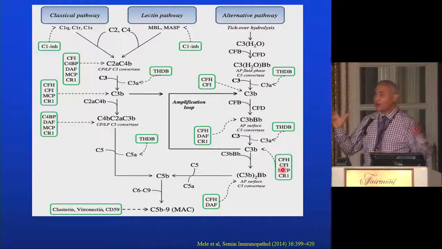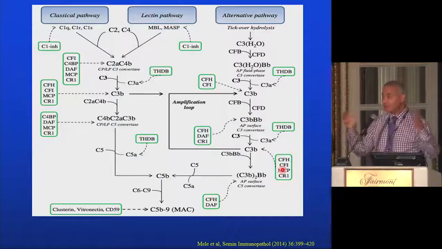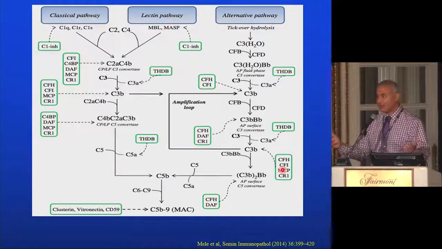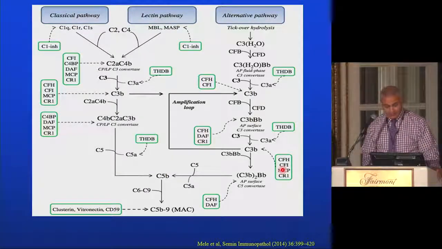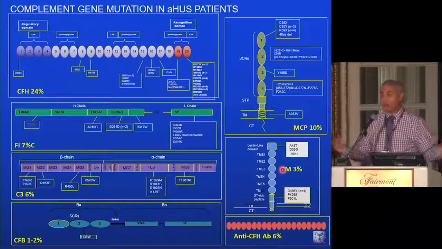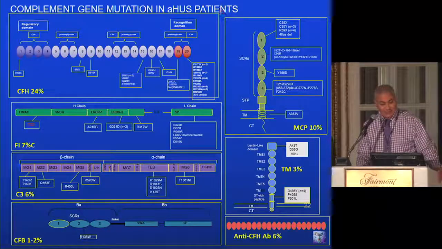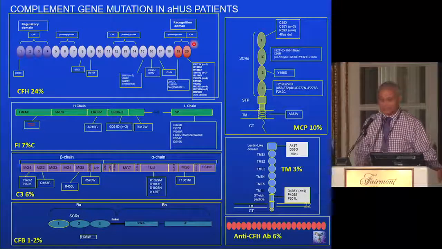So imagine we don't have those brakes on the alternative pathway. Those are the patients who are going to develop atypical HUS, and they need a trigger. The trigger is usually an infection, a pregnancy, a surgery, or a drug exposure, and this is what triggers the superactivity of the alternative pathway to overcome the available brakes, and the disease manifests. So mutations have been described in almost all those regulatory proteins. The most common one is mutations affecting complement factor H. They constitute almost a quarter of the mutations, and they are concentrated in the C-terminal part of factor H, which is the part required for binding on the surface of the endothelial cells.